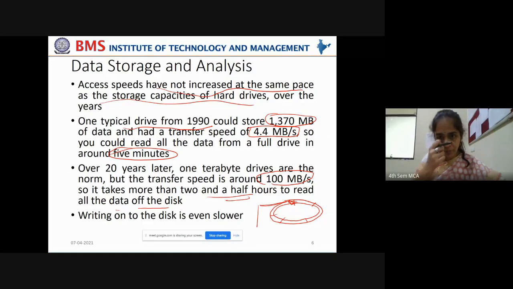So comparatively, initially we took 1,370 megabytes of data, and now we are working with 1 terabyte of data. In the olden days the transfer speed was 4.4 megabytes per second, but now it has increased only up to 100 megabytes per second. So if you compare the data reading speeds, it has not increased a lot, though the storage capacities have increased. And leave about reading, writing to the disk is even slower, right? If you take the operation of writing onto the disk, it has become even slower.